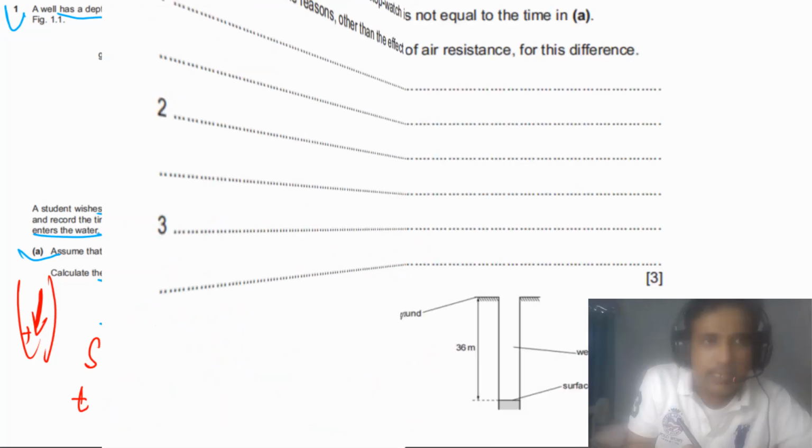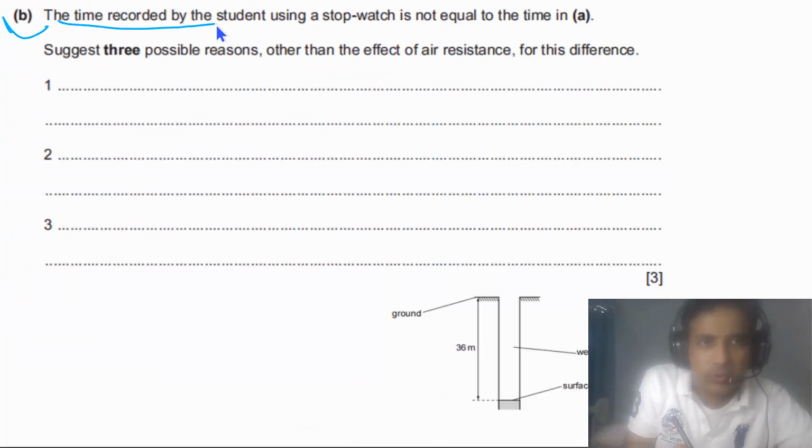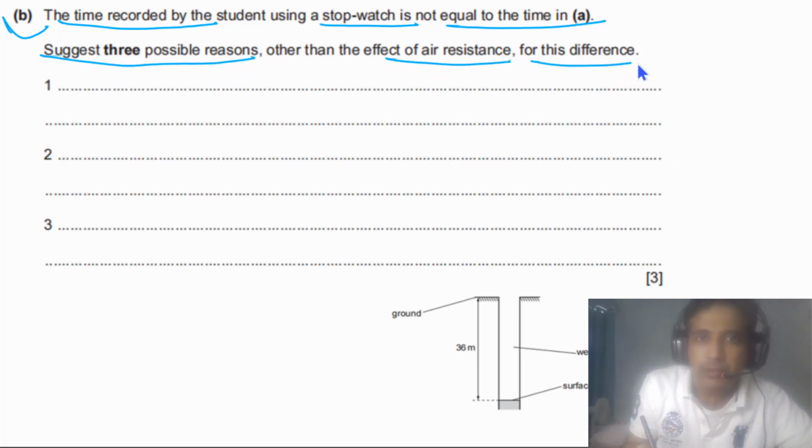Physics is a way of thinking, so you have to develop that way of thinking. Part B says the time recorded by the student using a stopwatch is not equal to the time in A, meaning the time calculated in part A. Suggest 3 possible reasons other than the effect of air resistance for this difference.